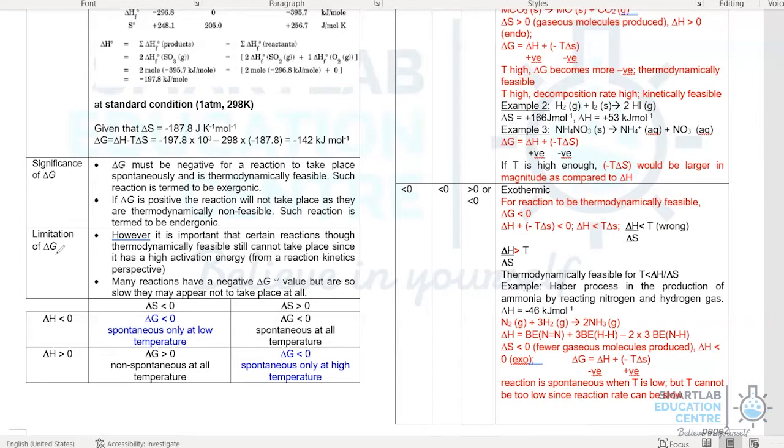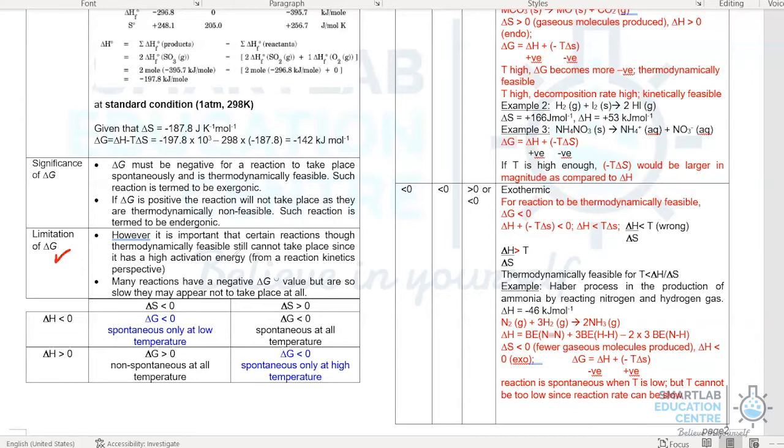Finally, let's take a look at the limitation of change in G. Change in G calculations only examine the thermodynamics aspect. It does not factor in the kinetics perspective that examines how fast a reaction will take place. So a reaction with a highly negative change in G may be thermodynamically feasible, but still not able to take place because the reaction may have a very high activation energy. You may have reactions like photosynthesis, which is thermodynamically non-feasible. The change in G is positive. However, it is able to take place in the presence of light, as light provides the energy for the reaction to take place.